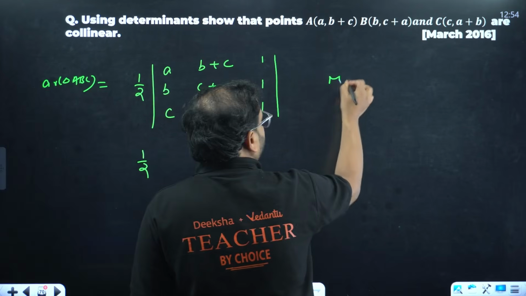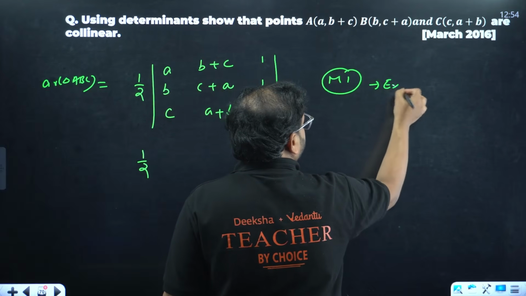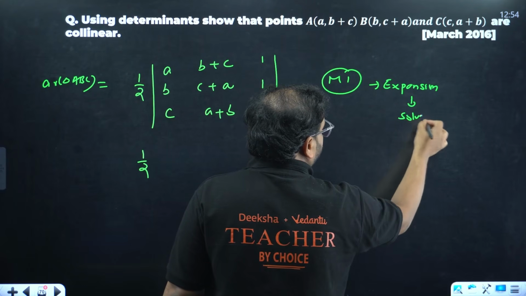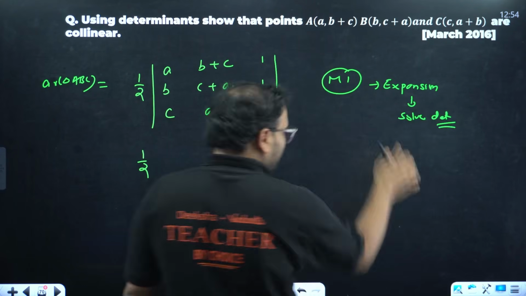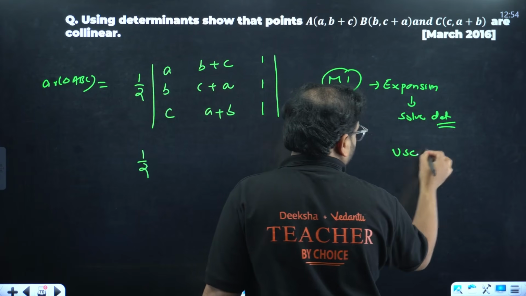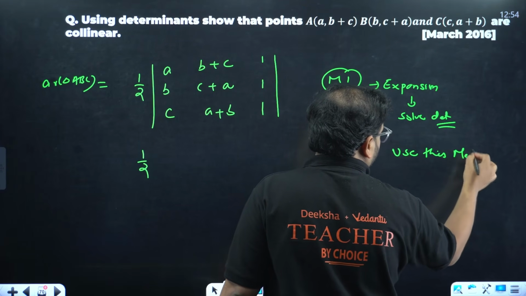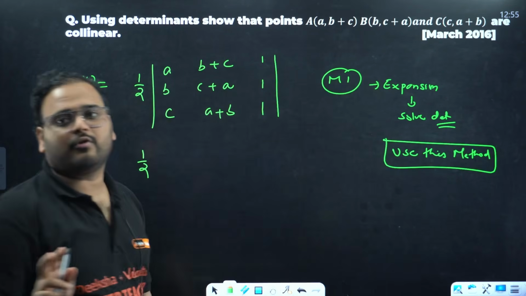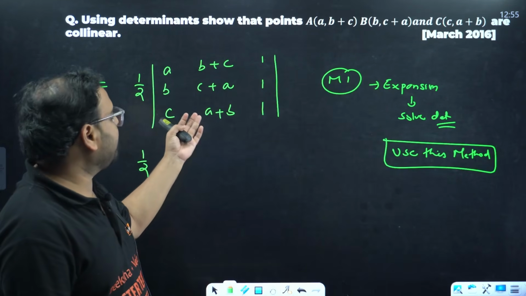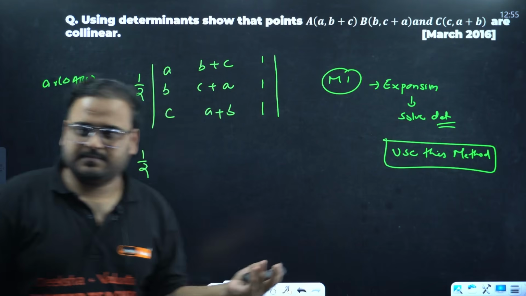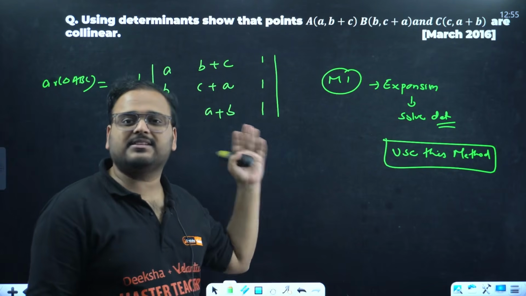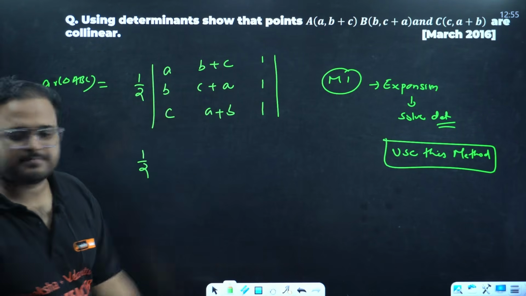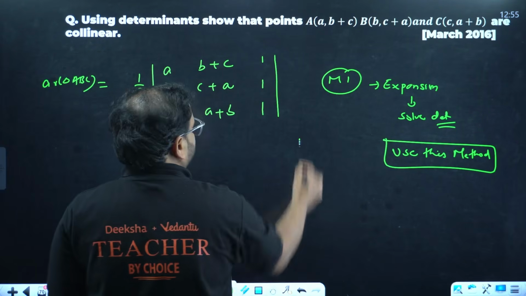Method 1 will be expansion. Solve the determinant. Use this method only. Please use this method. Transformation is good when you have MCQs. Please use this method, because in your NCERT the transformations are not there anymore. But let me show you over here. Method 1 is very simple. If you want, I can show you that as well.